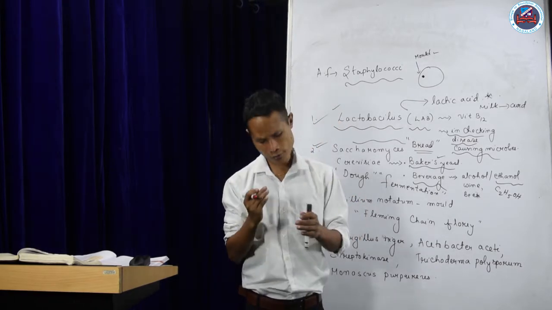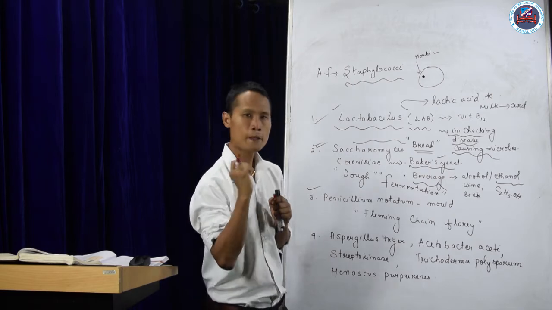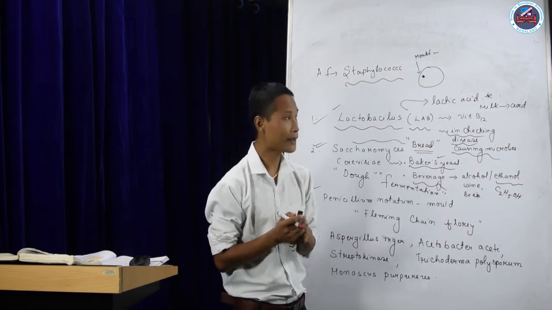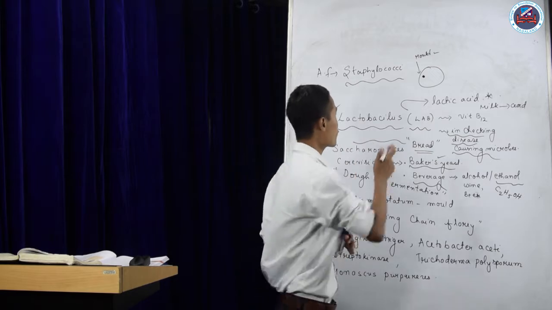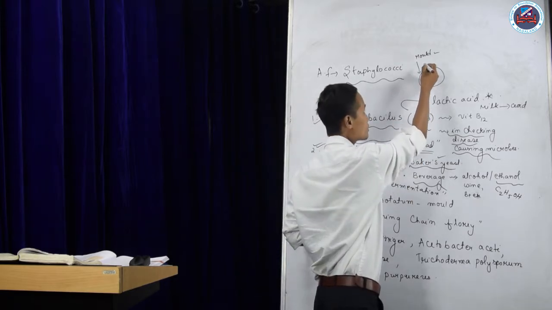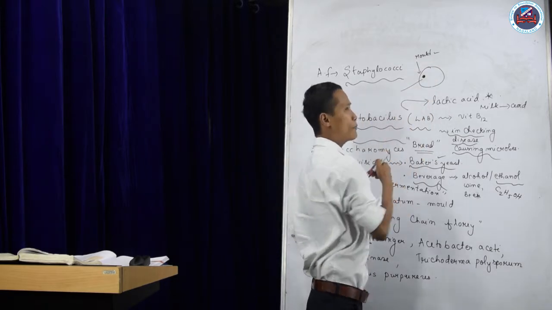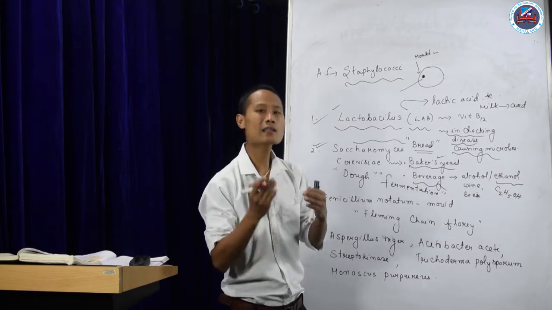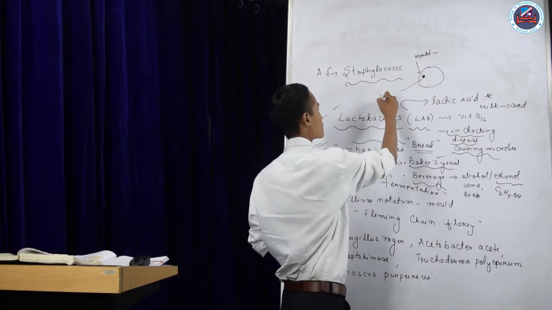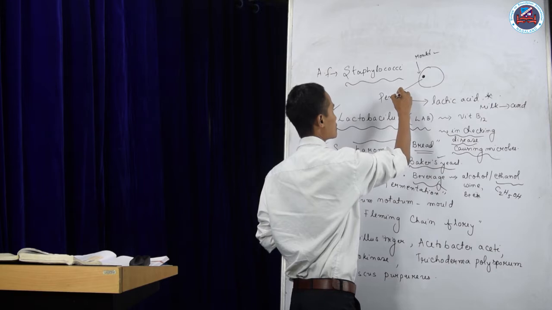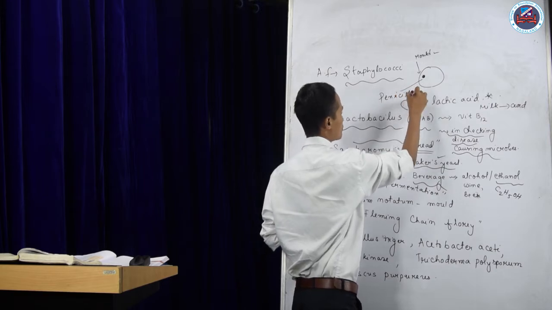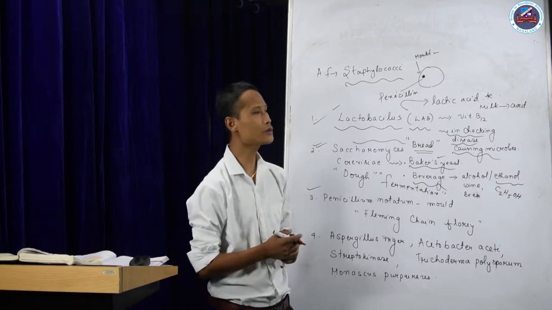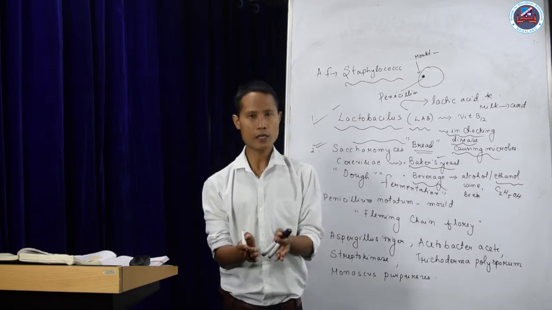Alexander Fleming tried to find out the reason. What is the factor that makes the staphylococci not grow in that Petri plate? So they found that this mold produced a chemical, and Alexander Fleming named it penicillin. He named it penicillin, and today we use it as an effective antibiotic.